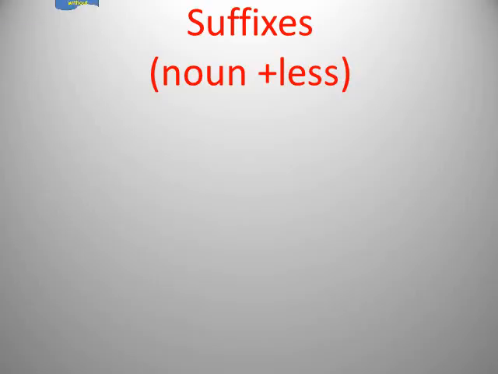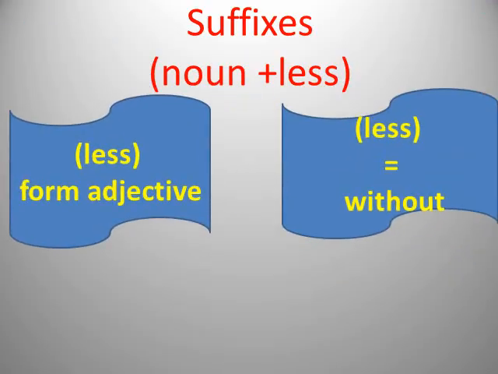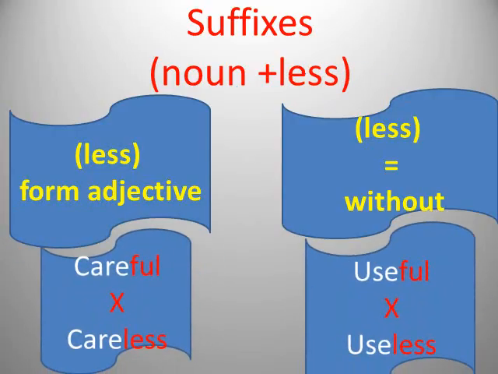Another suffix is less. We said before noun plus FUL means full of, but here noun plus less means without. It's the opposite, okay. So it adds the meaning of without to this noun, and it turns this noun into an adjective. Let's have an example.